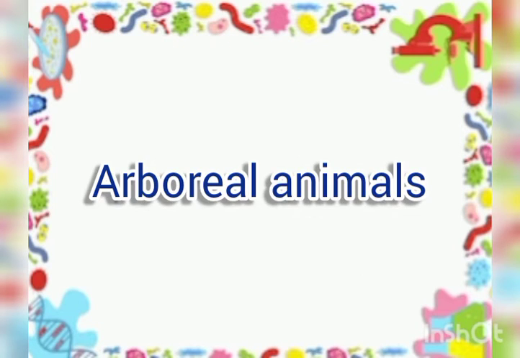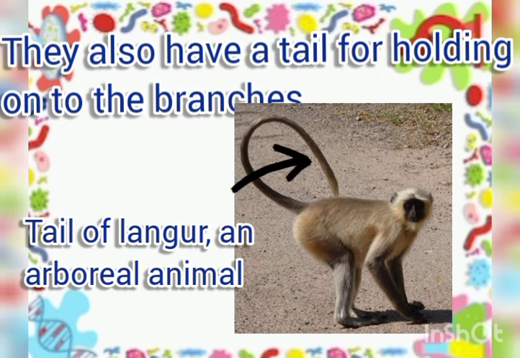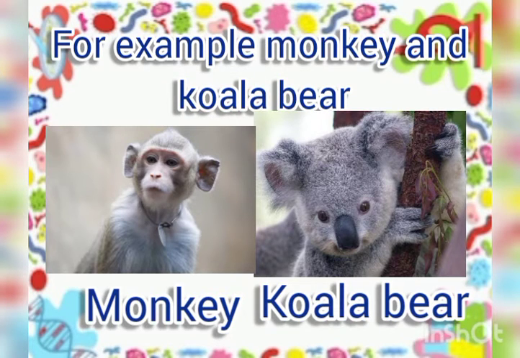Arboreal animals. Land animals that live mostly on trees are called arboreal animals. They have sharp claws to climb up and down the branches and usually have strong and muscular limbs. They also have a tail for holding on to the branches. For example, monkey and koala bear.